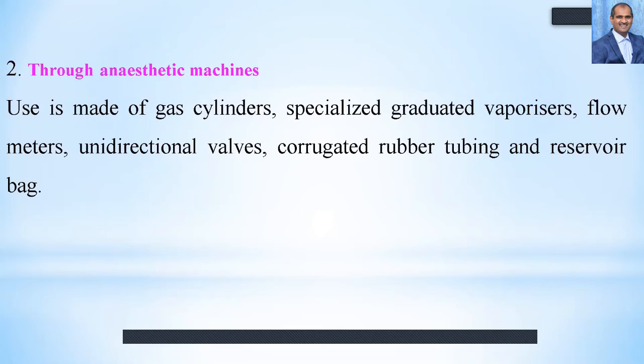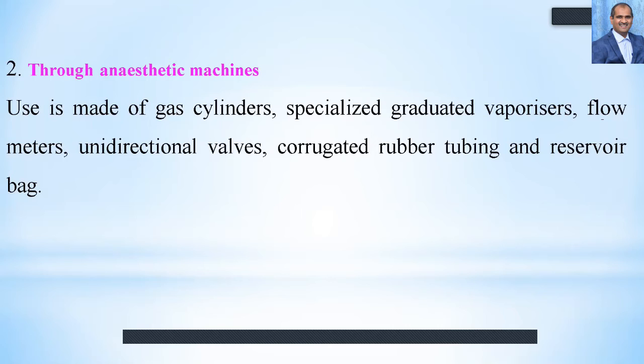Another technique of anesthesia is through anesthetic machines. This is very popular nowadays, and here use is made of gas cylinders and a carrying agent. Specialized graduated vaporizers, flow meters, unidirectional valves, corrugated rubber tubing and a reservoir bag are all present in anesthetic machines.